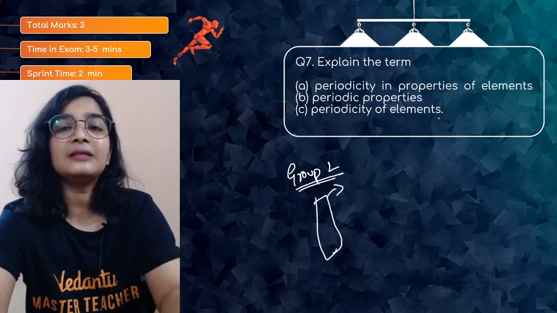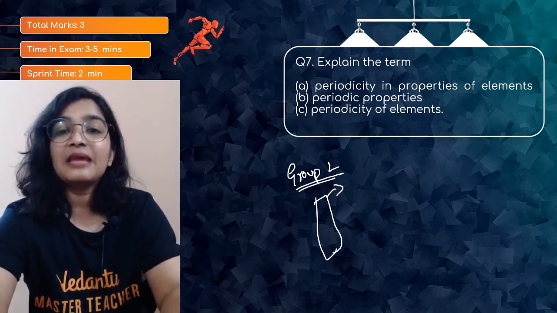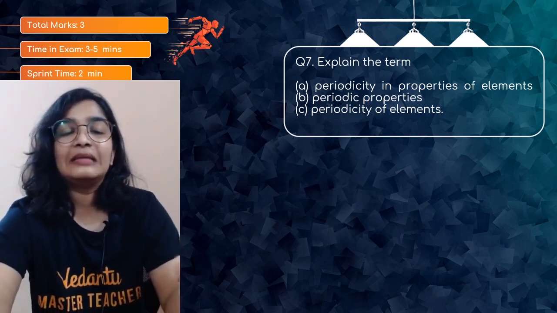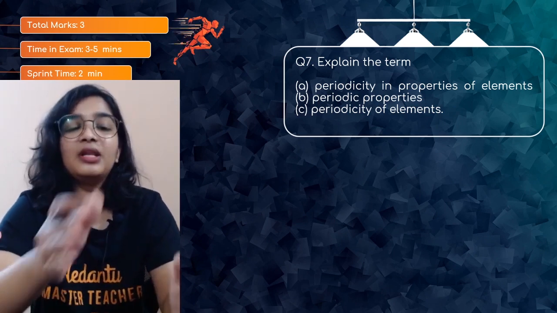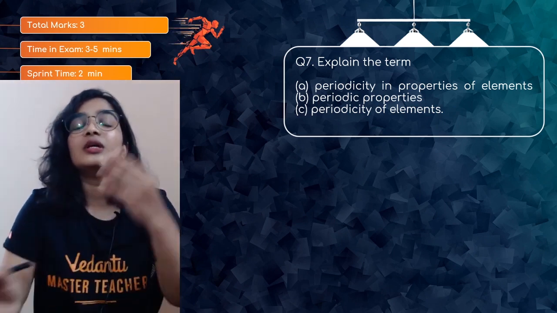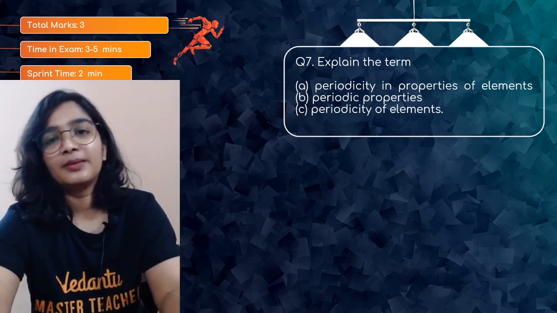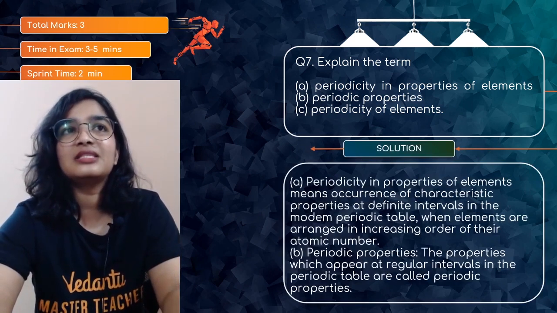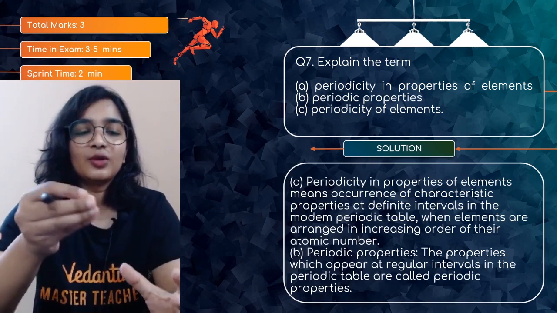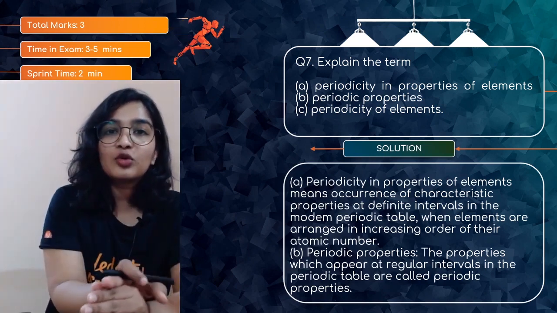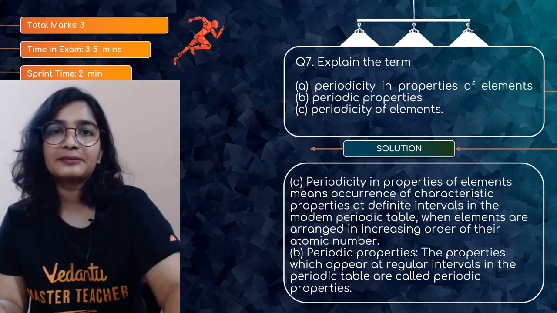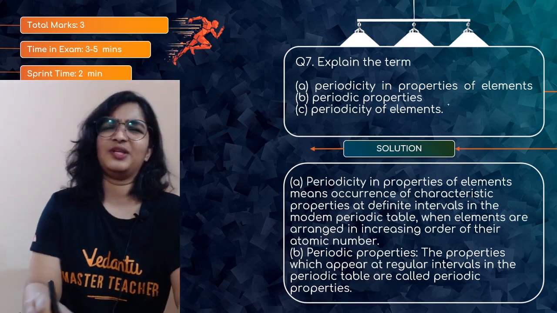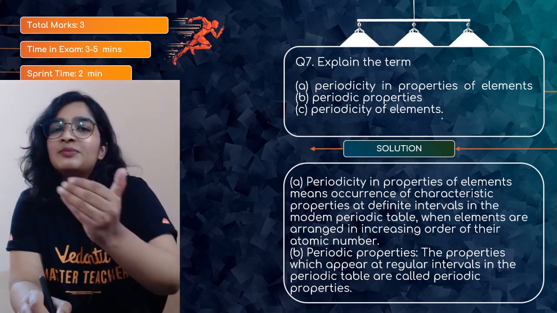Periodic properties is the same thing. Periodic properties are basically the properties which are being repeated, which you find in the periodic table. Maybe a group of elements will have the same or similar periodic properties. Periodicity of elements is those elements which fall into the same group because they have similar properties. Are you getting the difference, or are you confused? It's all periodicity in properties, periodic properties, periodicity. There is a slight difference between all the three.